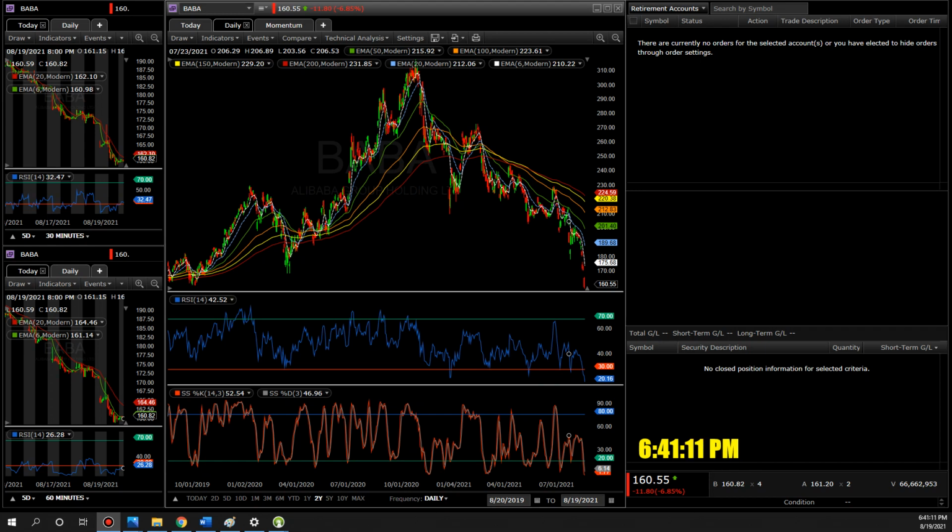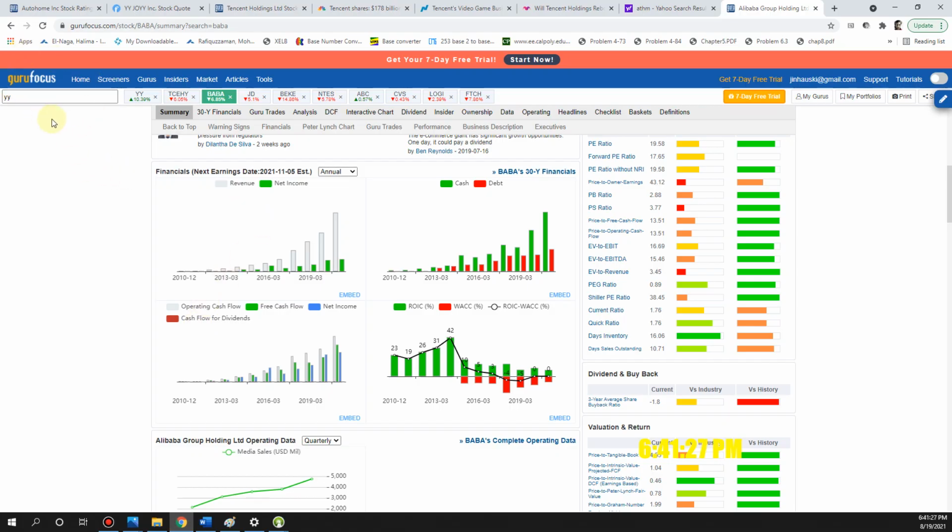So let's get started. Alibaba, everybody agrees that this stock's intrinsic value is at least 300 or higher. I totally agree with that too. You can check out the YouTubers who talk about that. What I'm going to go through real quick is fundamentals, okay? I use GuruFocus, the free version. You don't have to pay for the software. Just type in this link right here, .com, and type in BABA.